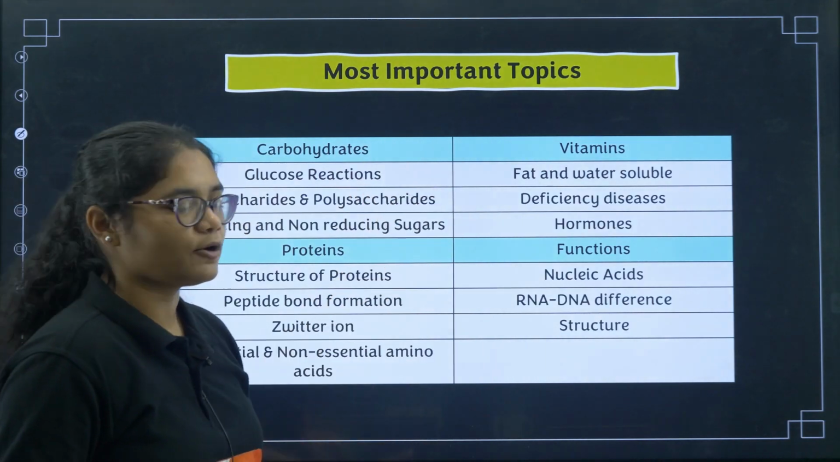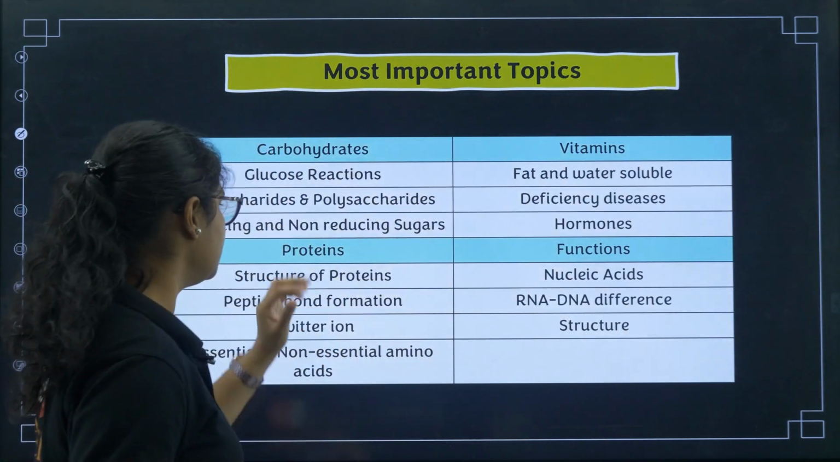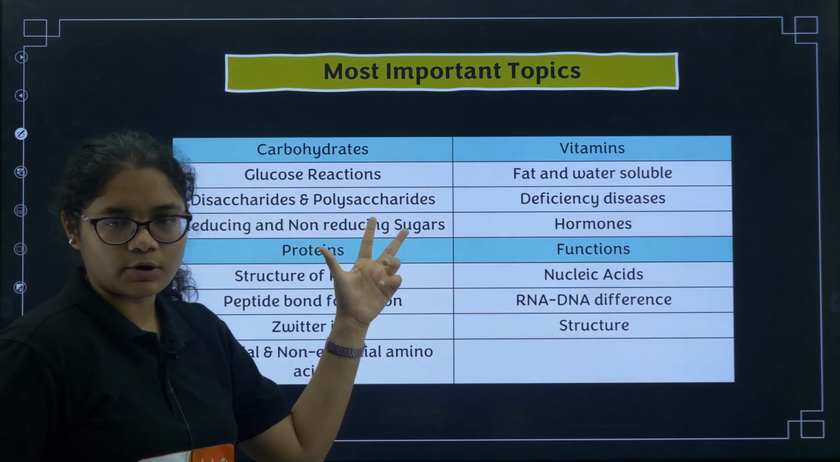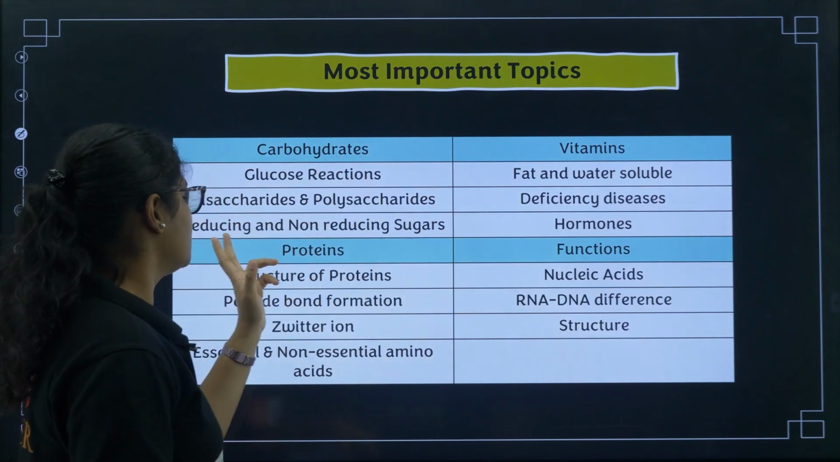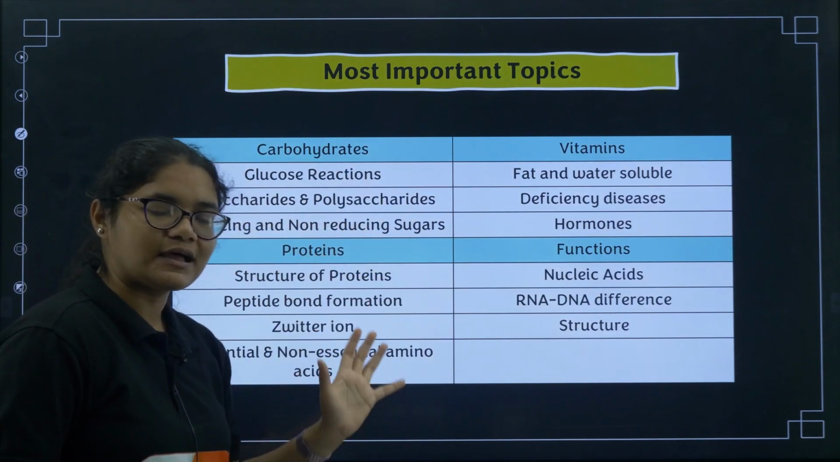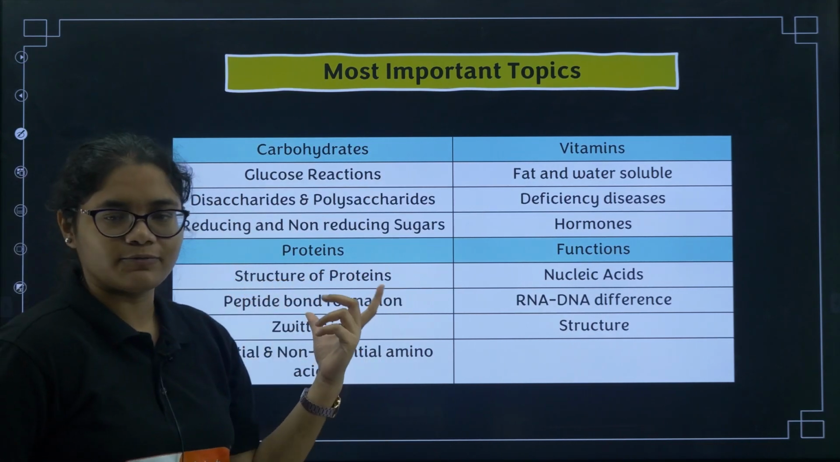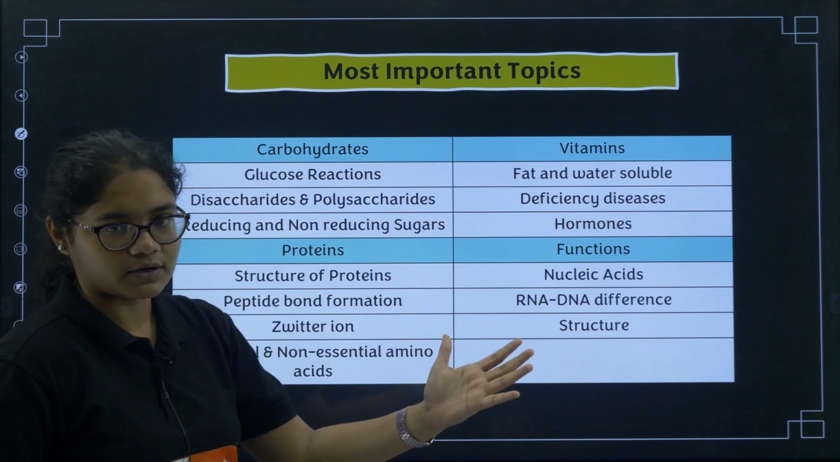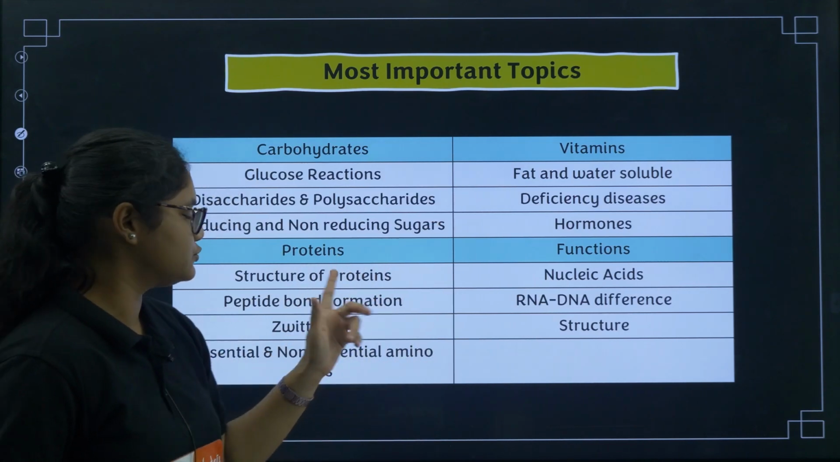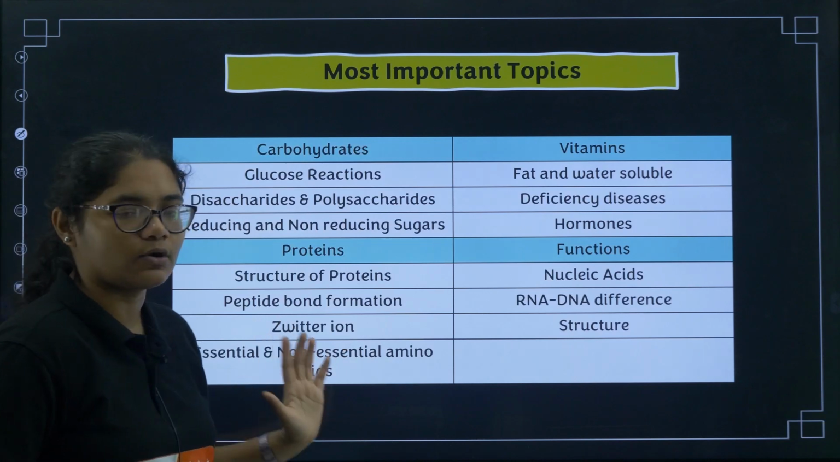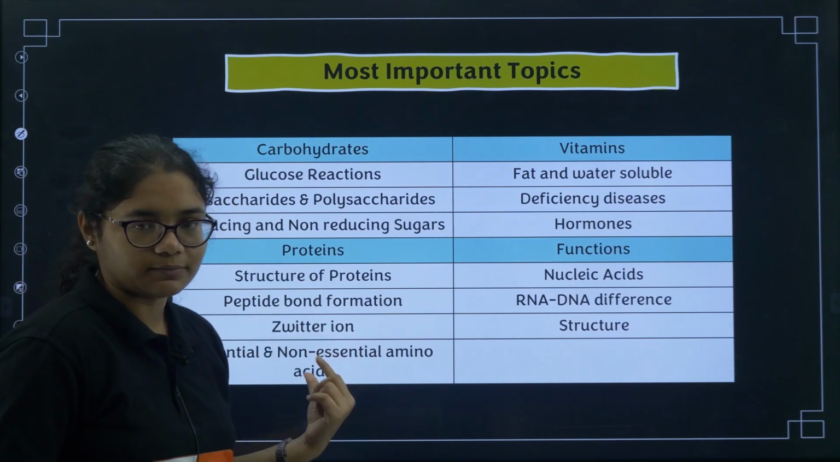Next, what are the important topics from this chapter? If you see carbohydrates, glucose, all the 5 reactions, then disaccharides, polysaccharides, that table you should remember. Reducing and non-reducing sugars, their examples and definitions you should know. Next, coming to protein, the structure of protein, that is primary, secondary, tertiary, quaternary, their explanations and examples you should know. Peptide bond formation, Zwitter ion definition and essential and non-essential amino acids with examples you should remember.